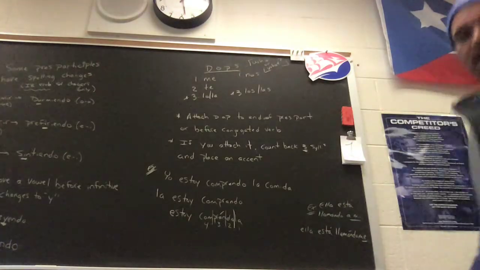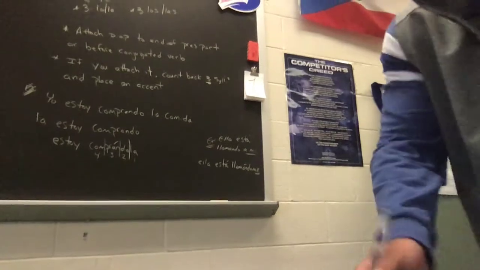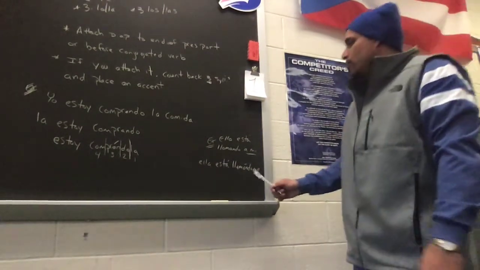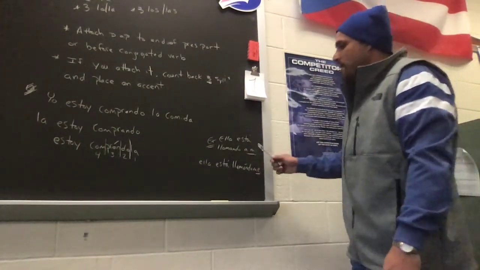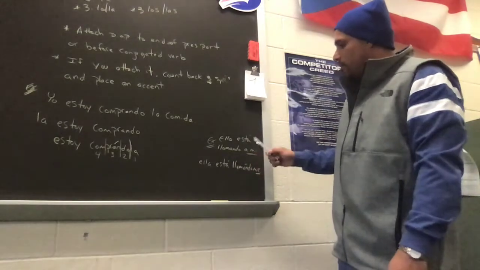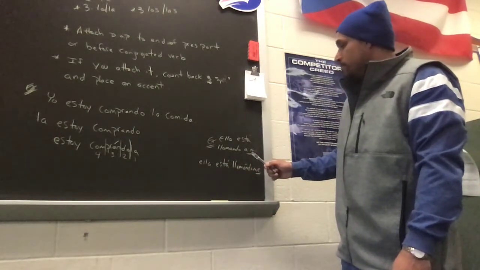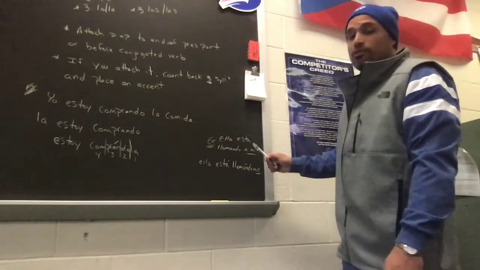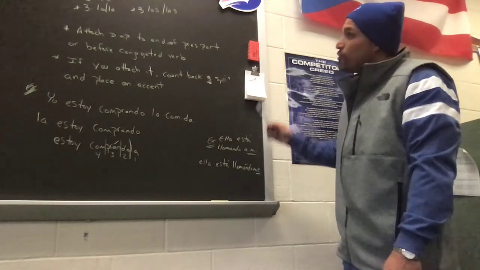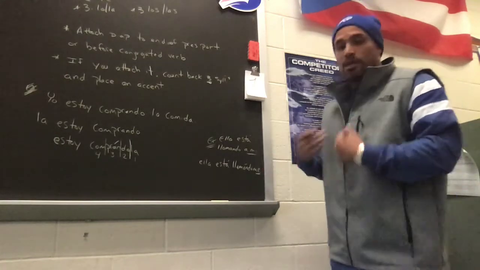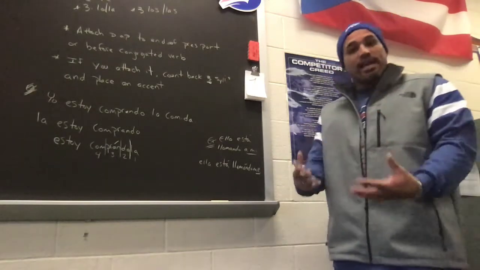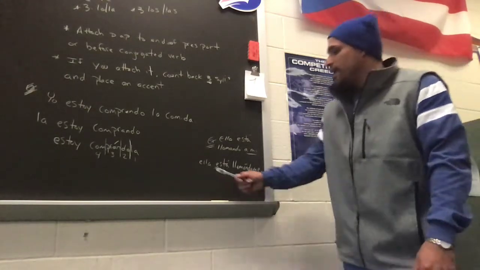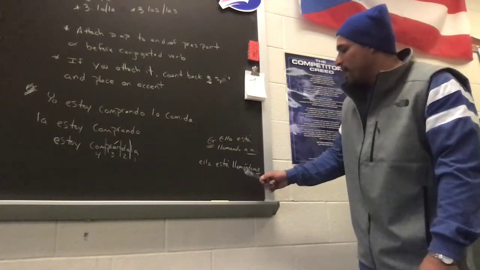All right, another example here. I know it's small. Let me try and rearrange the computer here so you can see it a little bit better. Another example. Ella está llamando a mí. She is calling me. So we want to get rid of a mí. This is our direct object noun. We want to replace it with our direct object pronoun. Which one of those pronouns up there will we replace a mí with? Me. So it would be simply, ella está llamándome.